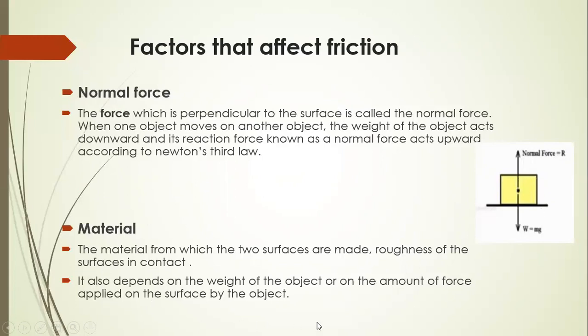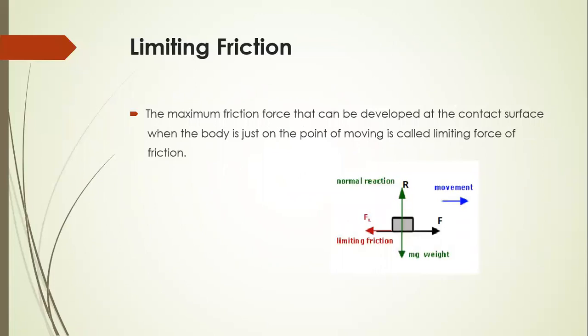The next is material. The material from which the two surfaces are made, and the roughness of the surfaces which are in contact with each other. It also depends on the weight of the object, or the amount of force applied on the surface by the object. Now, what is limiting friction?